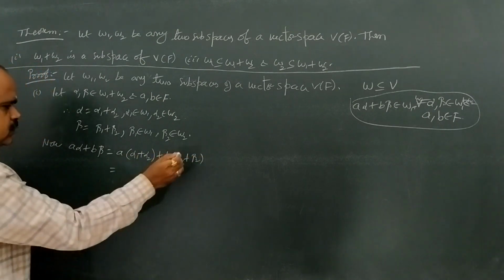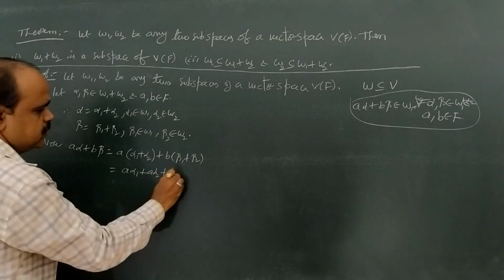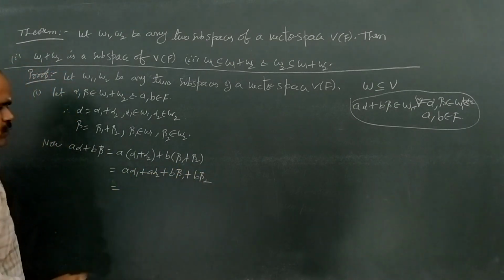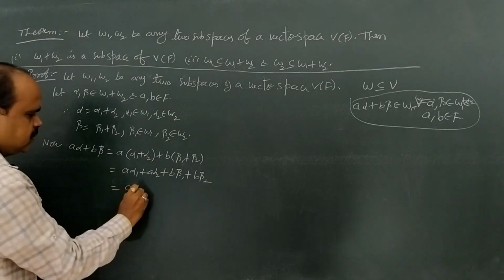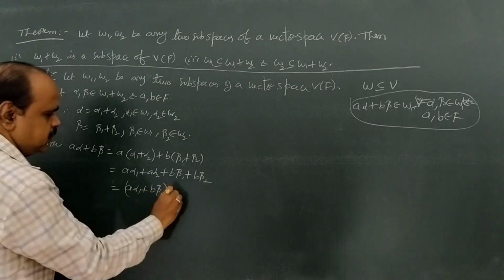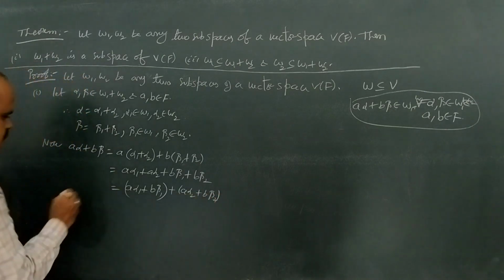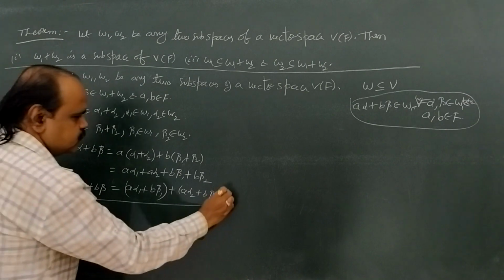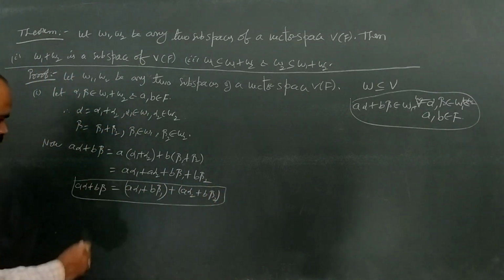Expand this: A alpha 1 plus A alpha 2 plus B beta 1 plus B beta 2. So that equals, taking A alpha 1 plus B beta 1 on one side, A alpha 1 plus B beta 1 plus A alpha 2 plus B beta 2. This is equal to A alpha plus B beta. Put it in brackets. Now alpha 1, beta 1 belongs to W1.